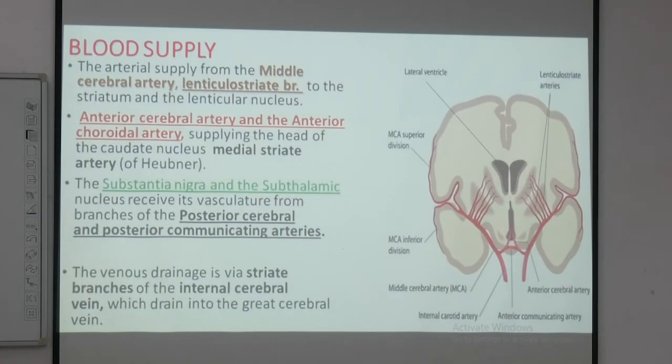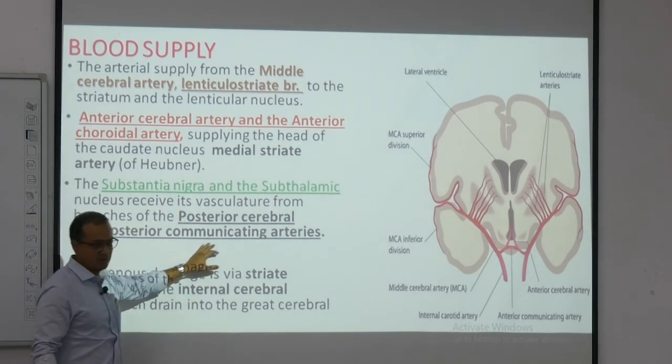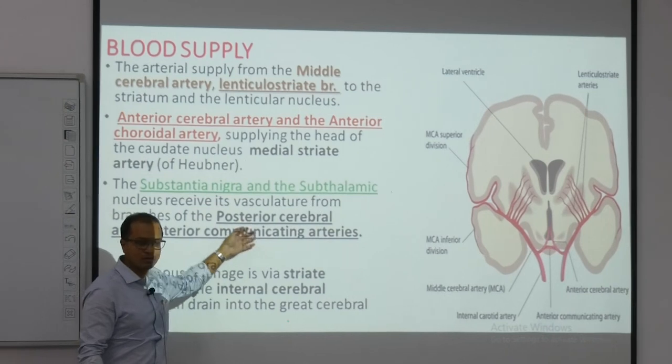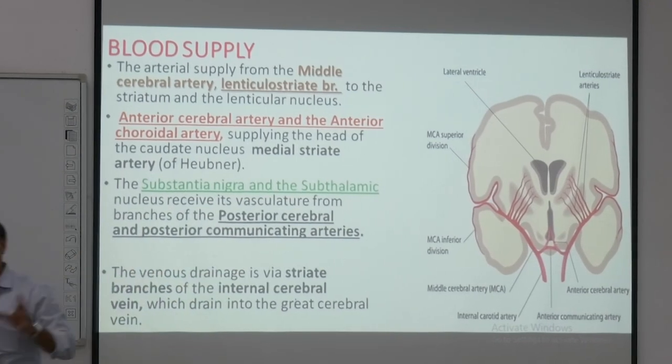Now, if you go down to the substantia nigra supply, the substantia nigra is supplied by the artery lying on the posterior side, the posterior cerebral artery or posterior communicating arteries, which form the posterior part of the brainstem.